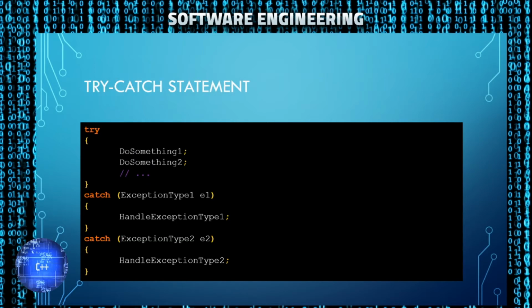And as I mentioned, with try-catch, everything that is in the try block is going to attempt to run. If an exception happens, it's going to get thrown, and it'll jump to whatever catch block catches that exception type. You can throw multiple different types of exceptions, and if you are using a try-catch, you should try and catch all of the exception types that can be thrown in the block of code that you're running.